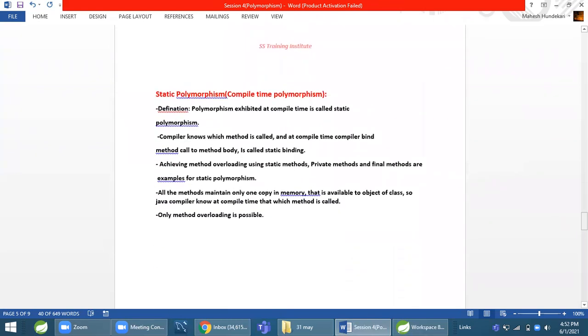Static polymorphism. Polymorphism exhibited at compile time is called static polymorphism. The compiler knows which method is called, so method overloading is called static polymorphism. We saw achieving method overloading using static methods and private methods. All the methods maintain only one copy in memory that is available to objects of the class. So the compiler knows at compile time which method is called. Overloading is possible.